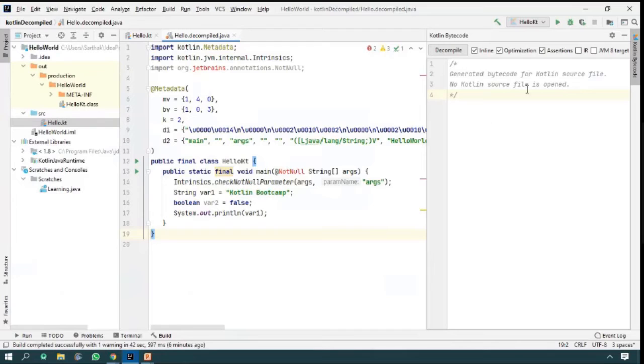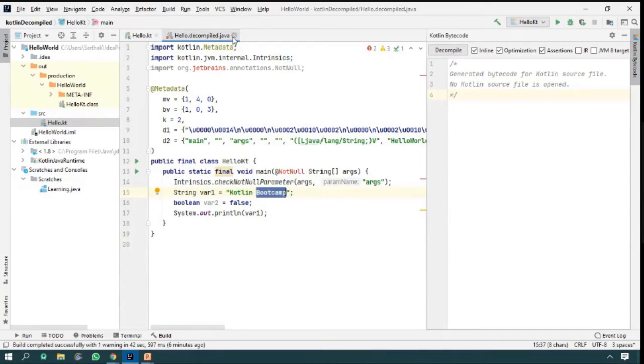If you are a developer in Java, you may go through it. There is no need to explain. Look, you may see here System.out.println, that is the variable stored with your Kotlin Bootcamp message, and just like that.